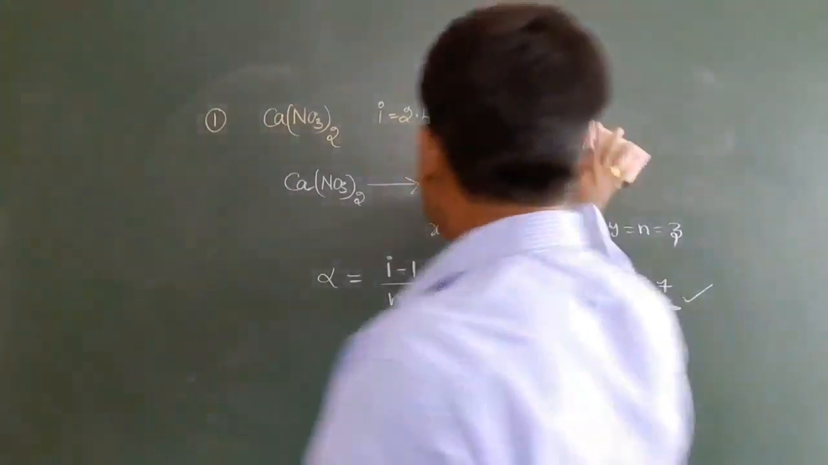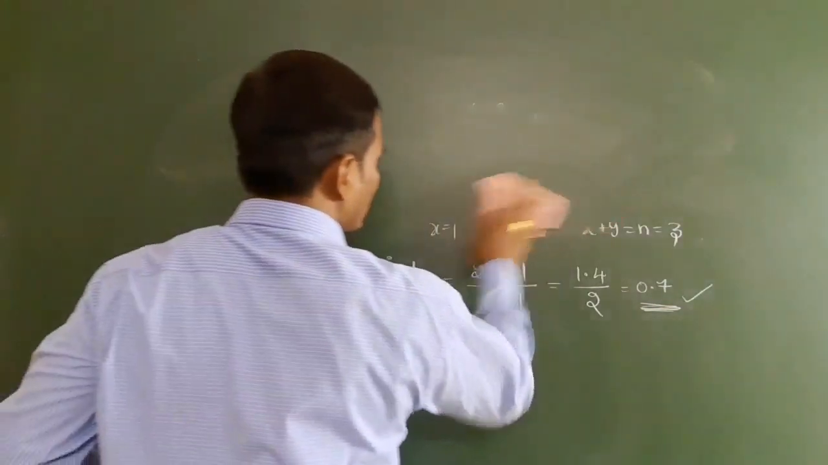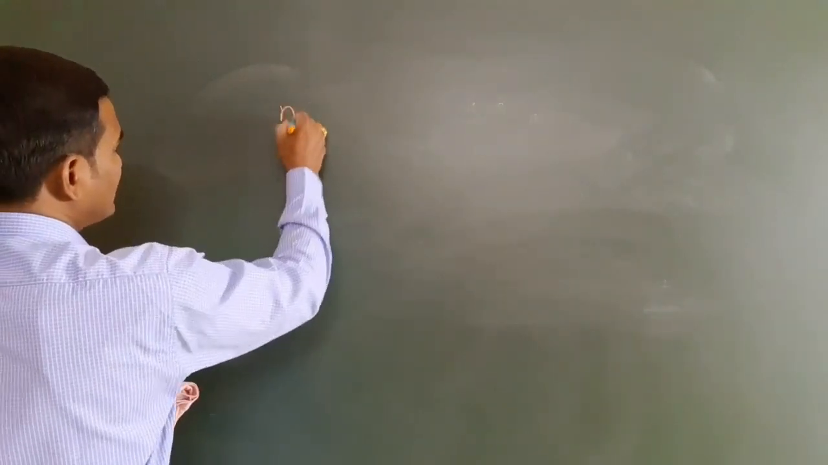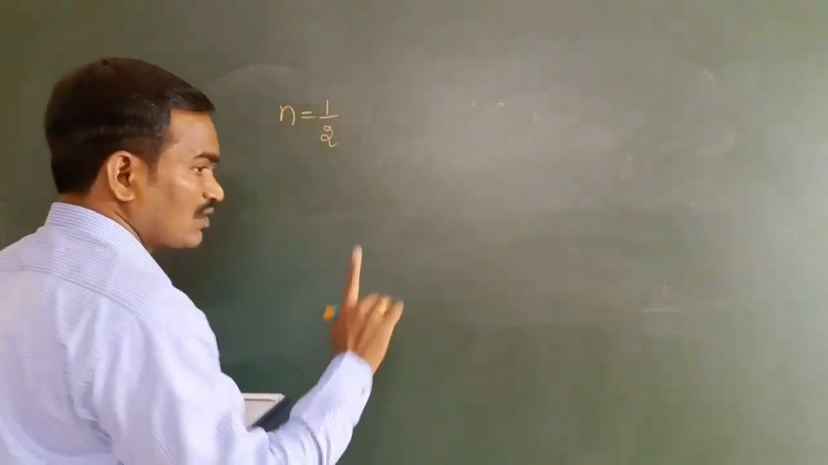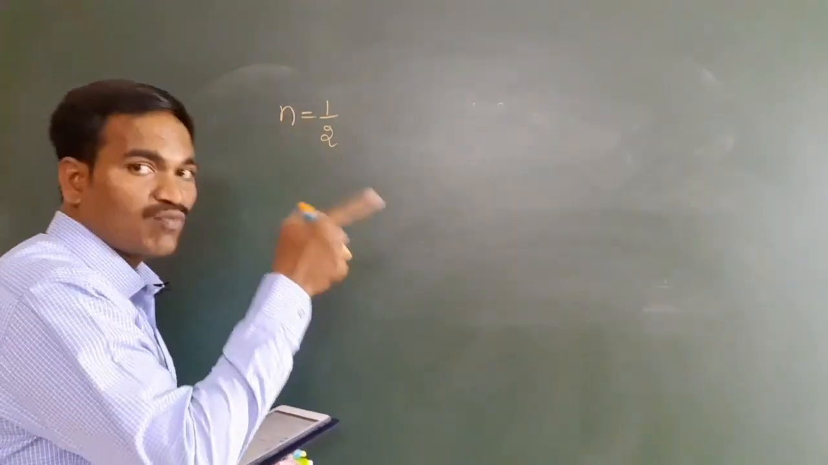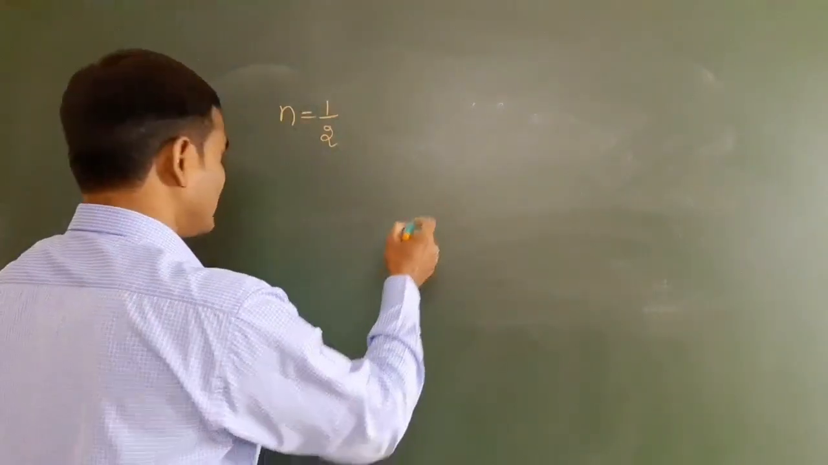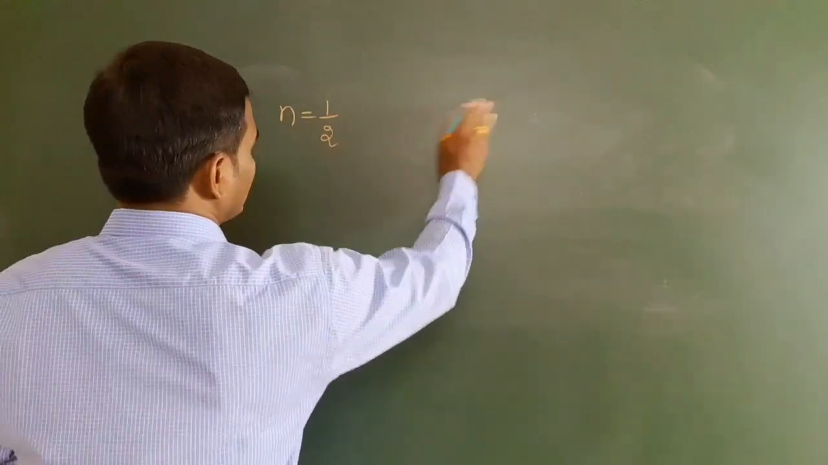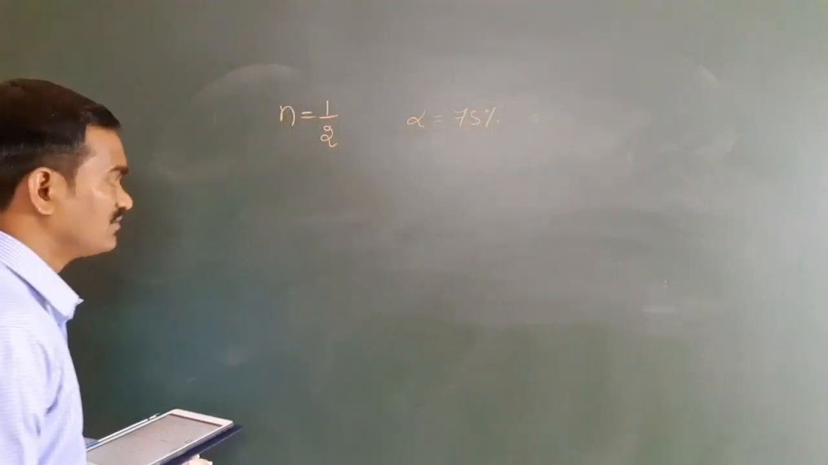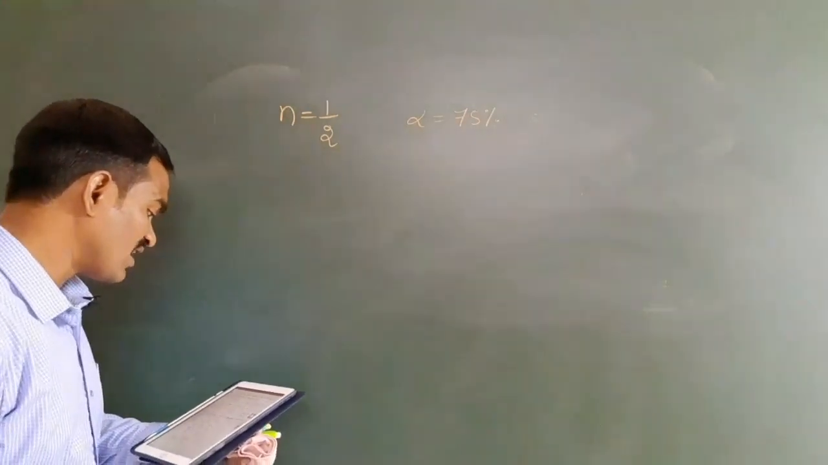Right. Now coming to the next question, the next question on this i factor. A substance forms a dimer. Dimer means n is equal to 1 by 2, because 2 becomes 1. And they said association is 75%, that is the alpha value. And they are asking about the van't Hoff factor.